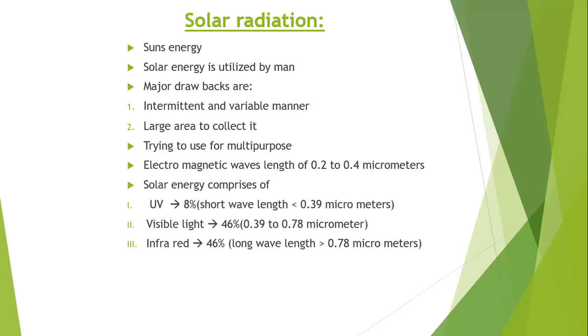And the first and third ones are invisible, we cannot see them with our eyes. The third one is infrared. This comprises 46%. It has a long wavelength, greater than 0.78 micrometers. Right? So the first and third we cannot see with our eyes. Only the visible light coming from the sun do we see.